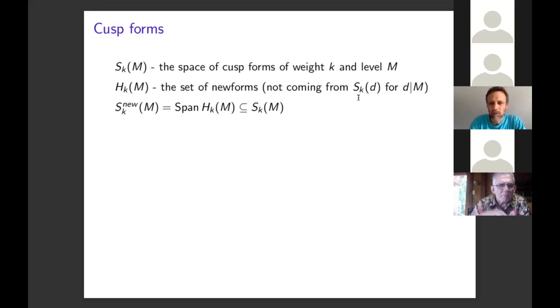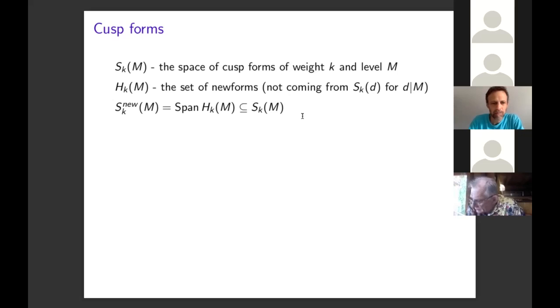So these are the cusp forms not coming from spaces of cusp forms of lower level. And S_k^new is the span of the newforms. That's a subspace of S_k(m). And in this talk, we'll be interested in refining this set even further to pick out certain subspaces of this space of newforms.